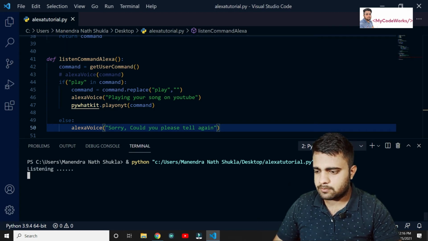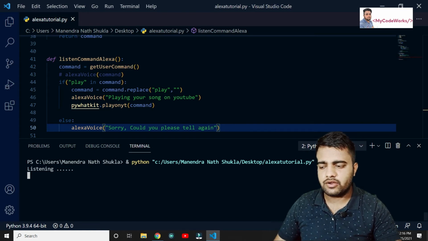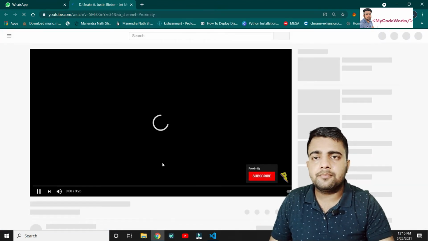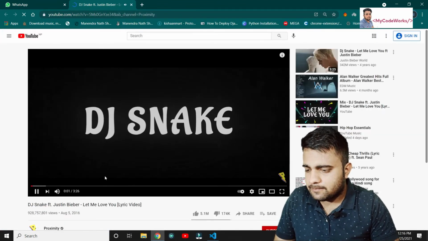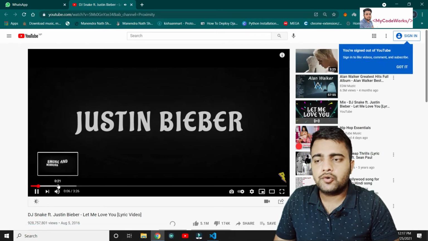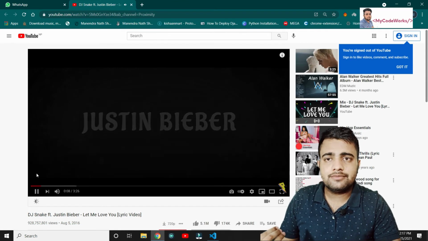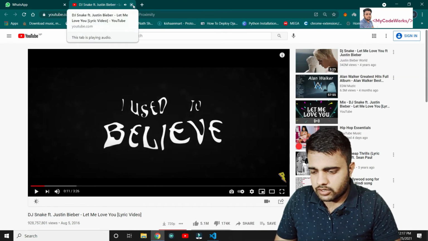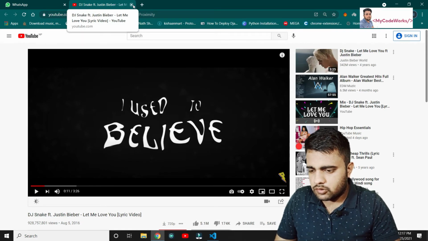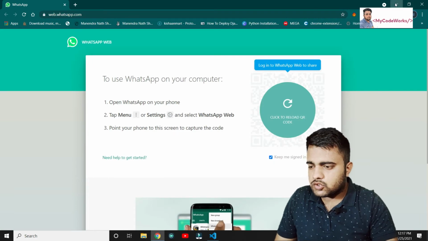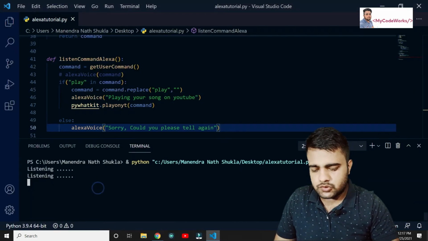Let's see whether it's going to play the same song or not. Wow, we are able to play the song. Alexa is playing now. With the help of a command, we are able to play the songs, as you can see here. Alexa is able to play whatever songs you ask for. Let me close it once again. So one method is now complete.